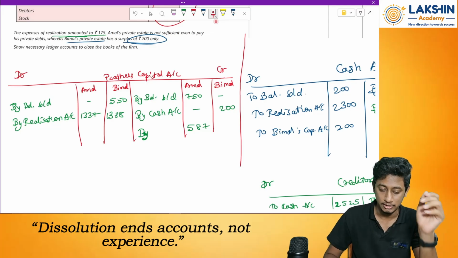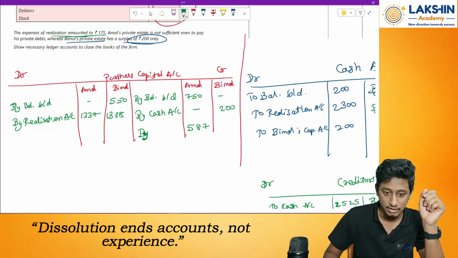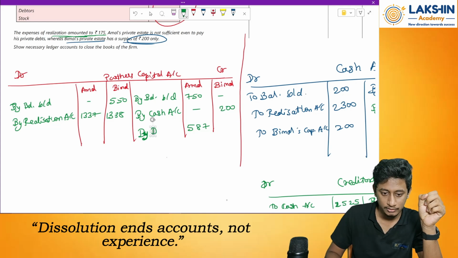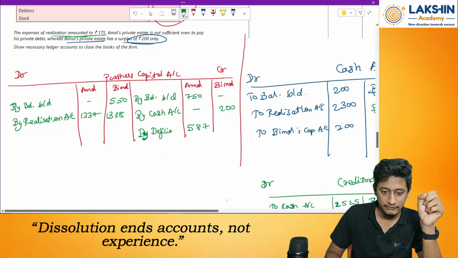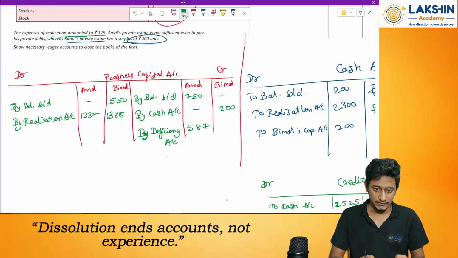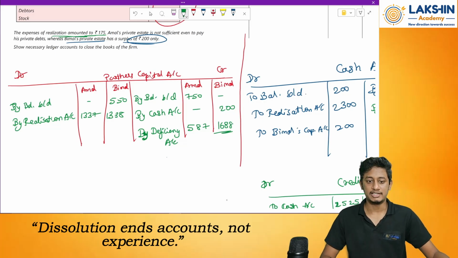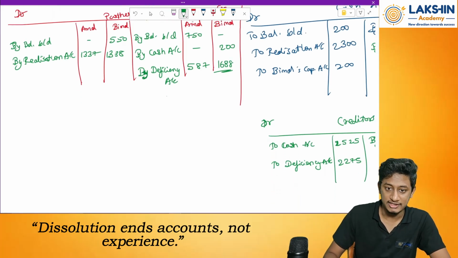That's it. Okay. So now by cash account. This will be transferred to deficiency account. Now Bimal 550 plus 1338 minus 200, that is 1688. Now let's prepare the deficiency account.